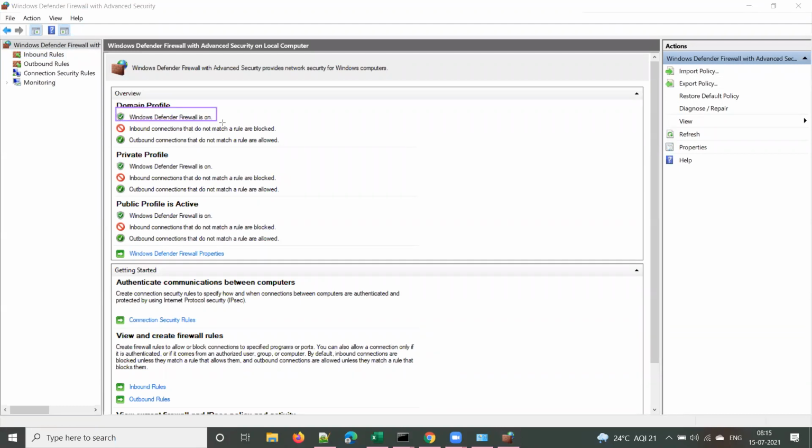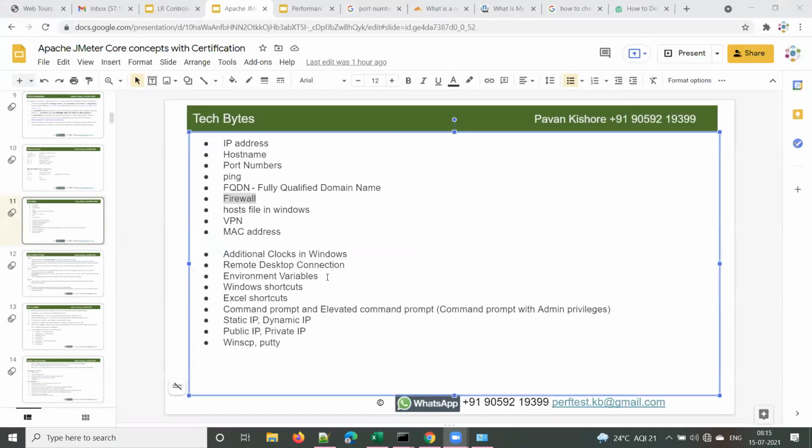You can see Windows Defender Firewall is on currently, and under the private profile also it is on, and the public profile also it is on. So this is all about the firewall that we need to know, right? You should know what a firewall is.